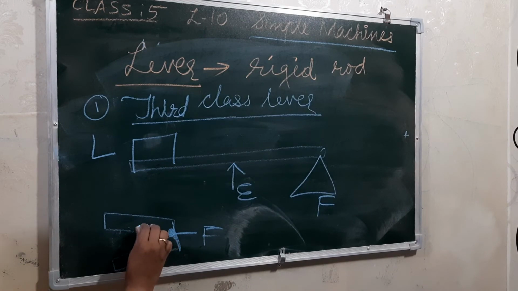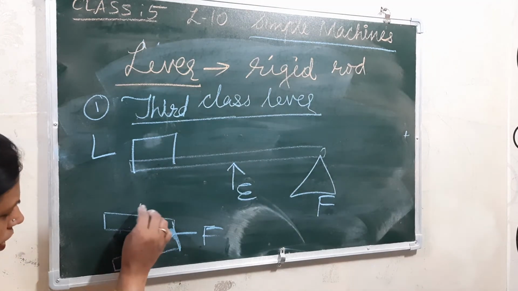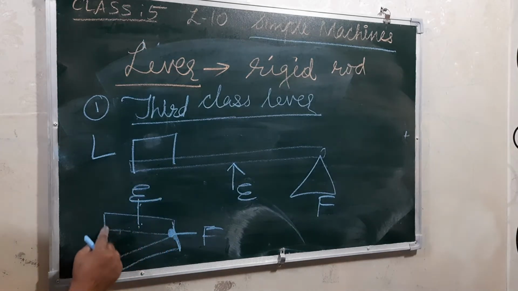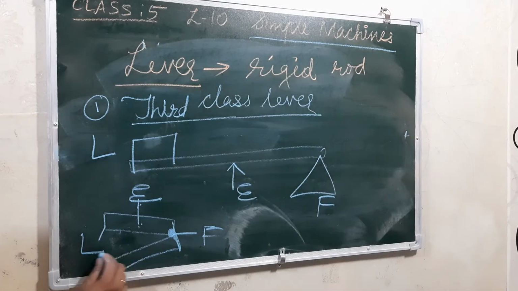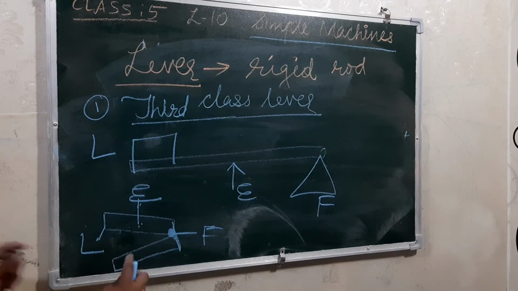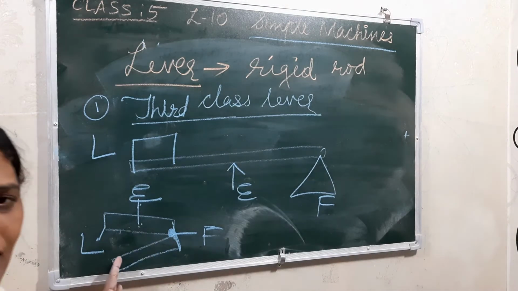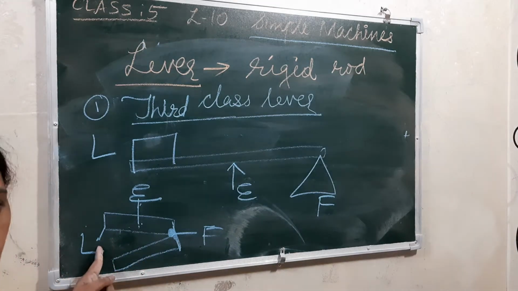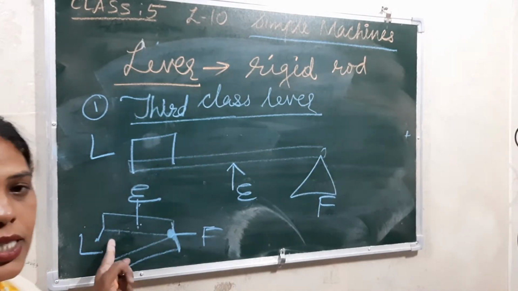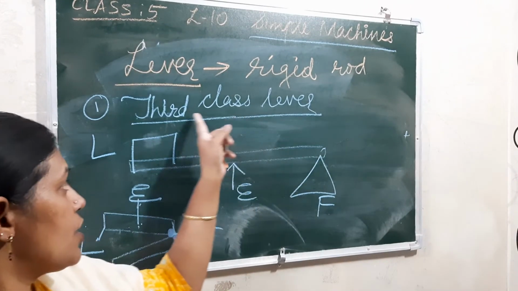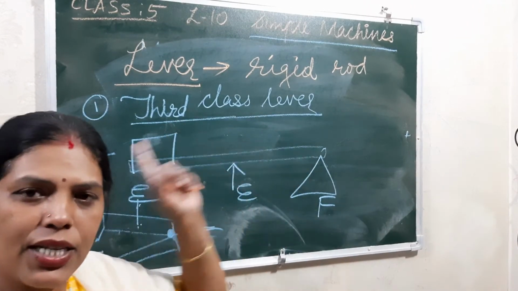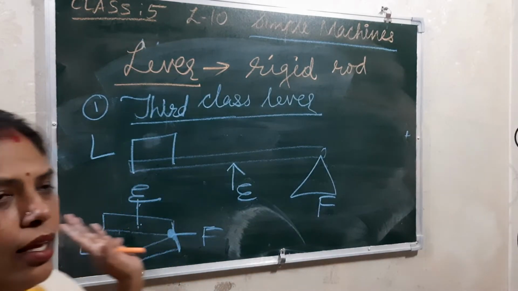So this portion is the effort. And this place we are keeping the load, so the load will be coming here. That means if we are keeping the paper, then it is the load. So the stapler works on the basis of the third class lever. Understood this one?